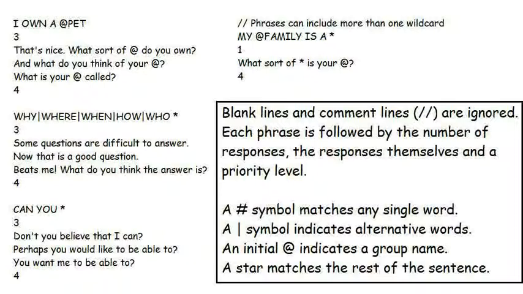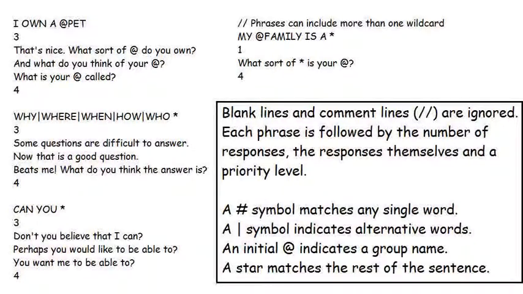If this rule is the one chosen to answer the user's input, one of these responses will be chosen at random. Lastly, there is a priority level for the rule, typically ranging from 0 to 10, so that some rules can be marked as more important than others. The grammar of the triggers allows for wildcards and ambiguity in the trigger phrases. An asterisk symbol, for example, matches any words to the end of the sentence, so the trigger phrase can you asterisk matches any phrase that starts with the words can you. Similarly, a hash symbol matches any single word.